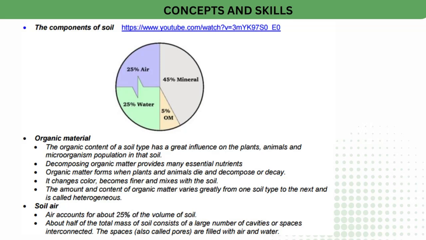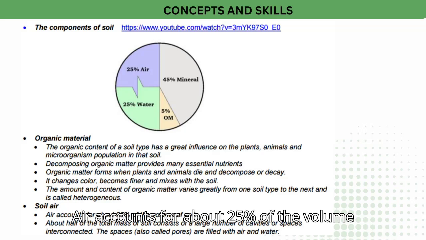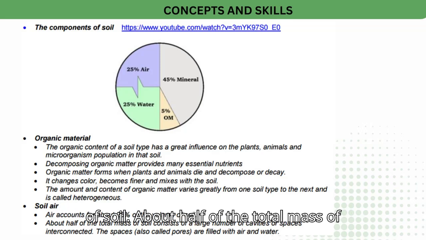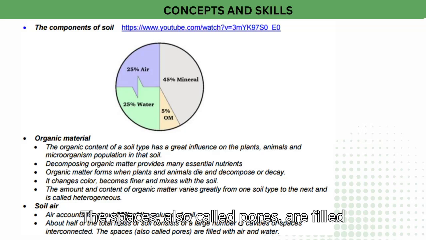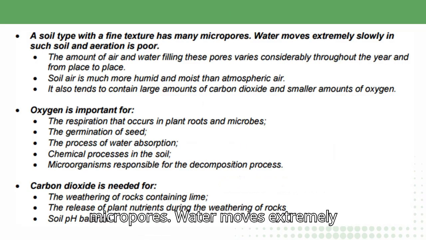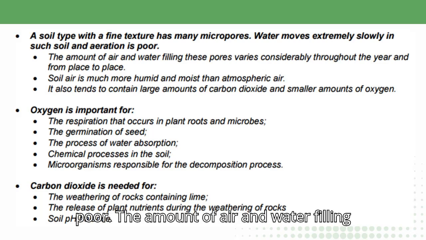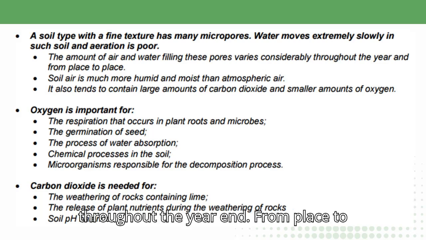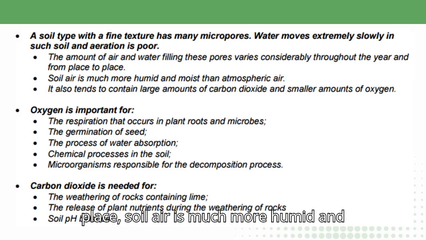Soil air. Air accounts for about 25% of the volume of soil. About half of the total mass of soil consists of a large number of interconnected cavities or spaces. The spaces, also called pores, are filled with air and water. A soil type with a fine texture has many micropores. Water moves extremely slowly in such soil and aeration is poor. The amount of air and water filling these pores varies considerably throughout the year and from place to place.